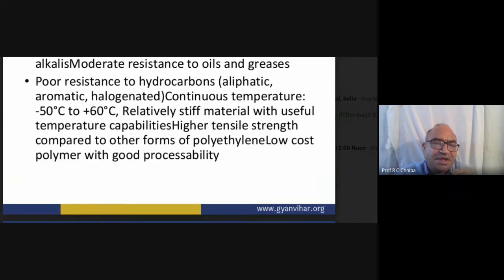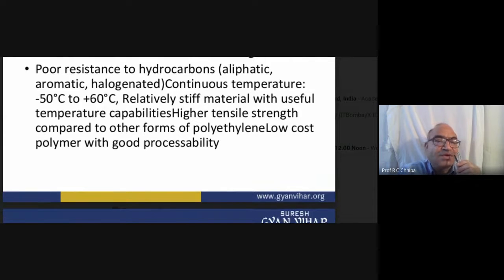Then the temperature range is also very wide, about 110 degrees centigrade of variation, whether in the case of PVC, minus 50 being adaptable and plus 60 also available. It is a relatively stiff material with good temperature capability and higher tensile strength compared to the other forms of polyethylene, and a low cost polymer.